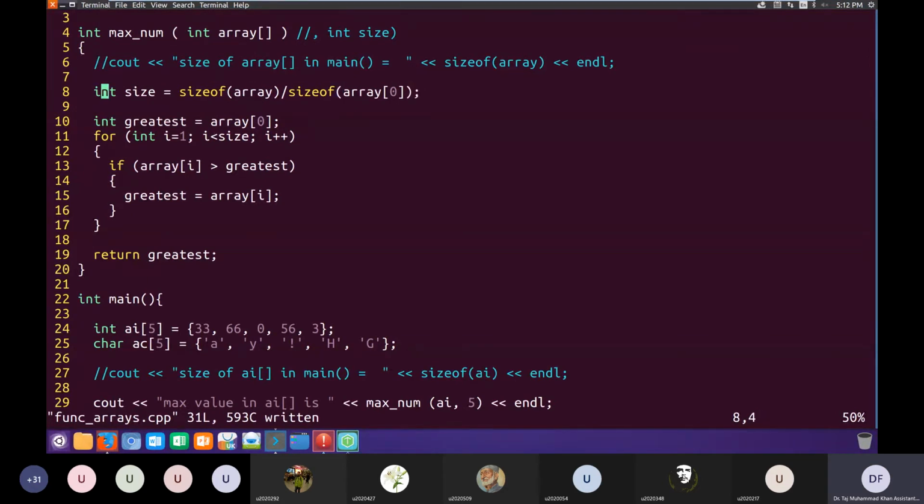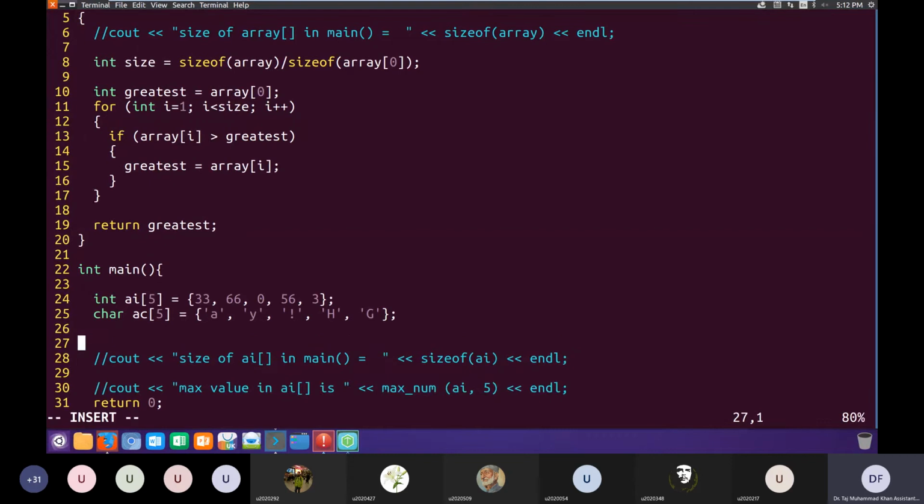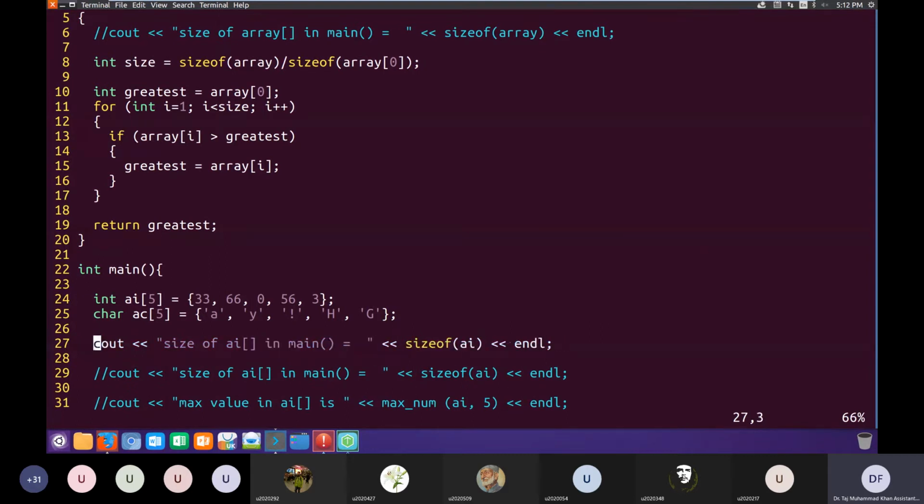What we'll do is we'll basically comment this, and we'll see the size of array, size of AI in main is equal to this, and size of an element.